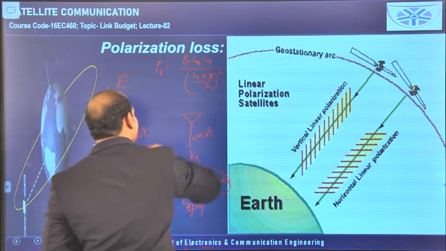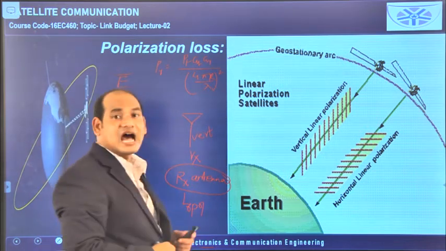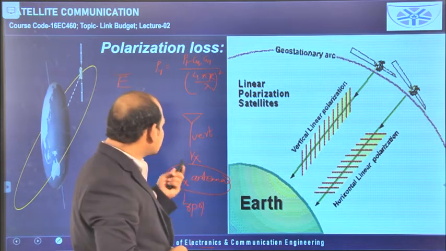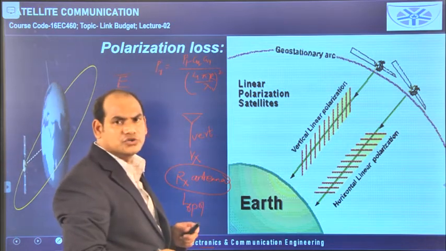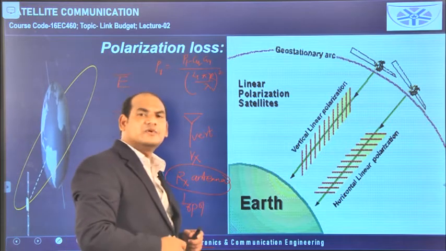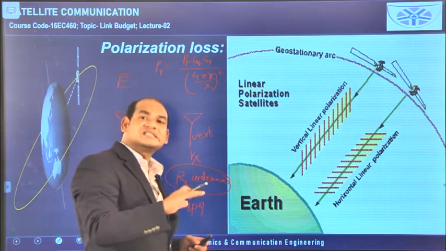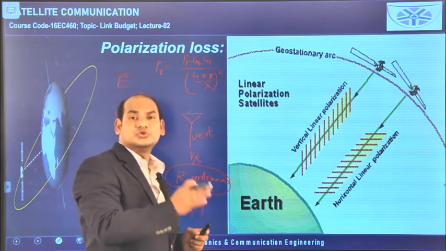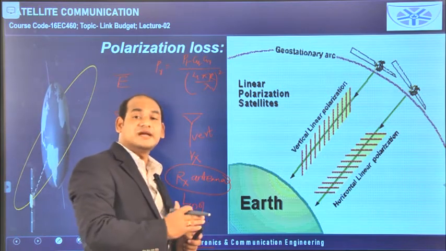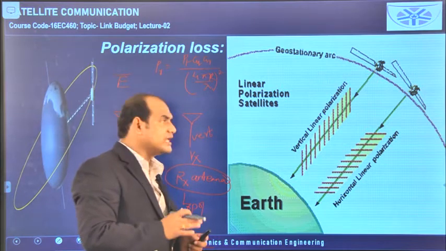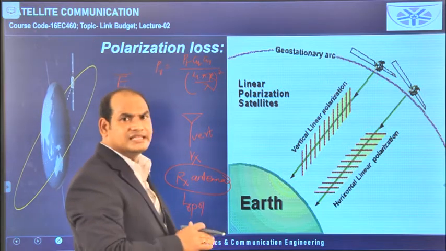Next, one more loss is available in the medium, that is atmospheric loss. Atmospheric loss is due to the water vapor and dust available in the troposphere. That is not due to the transmitting side or the receiver side, it is due to the atmosphere, that means in between the transmitter and receiver only. So that is also available in the medium.